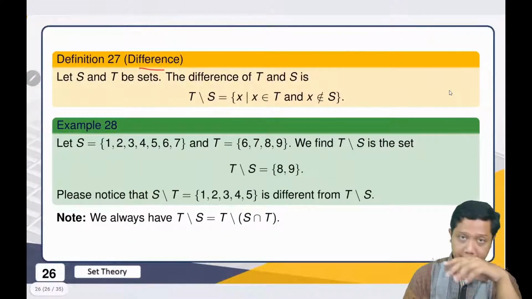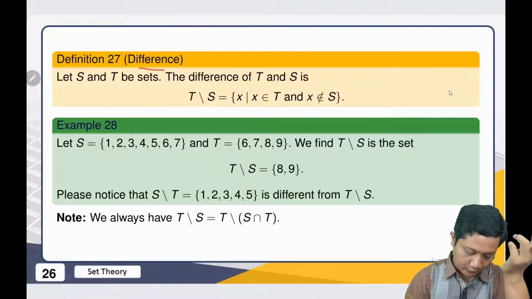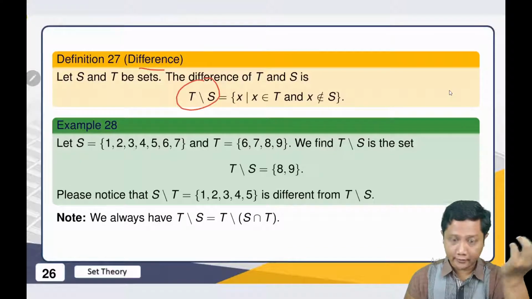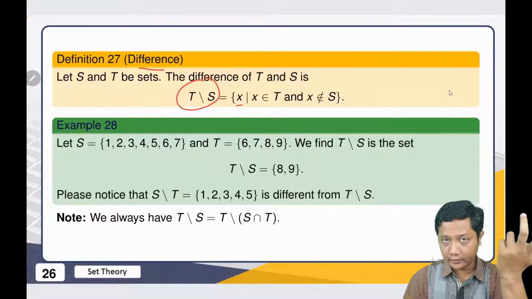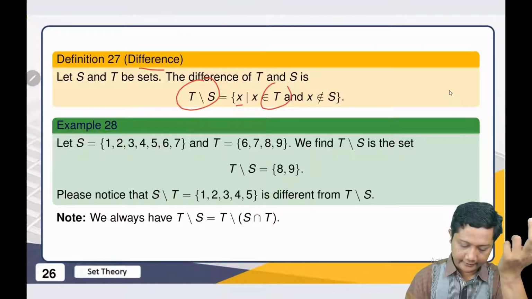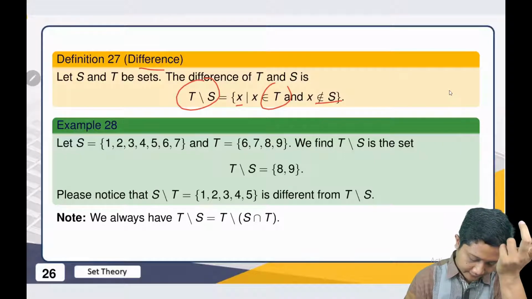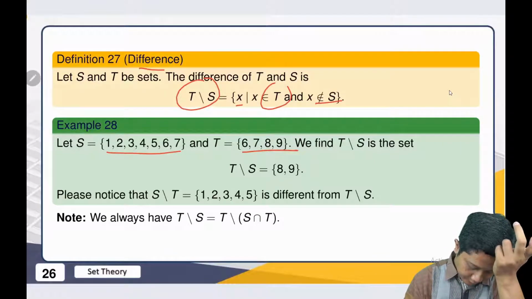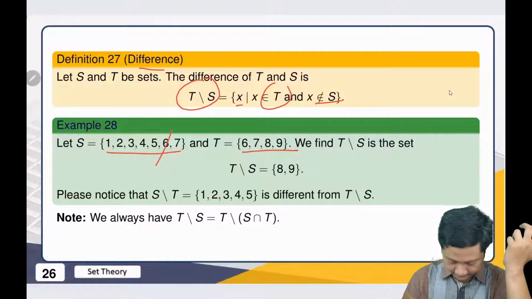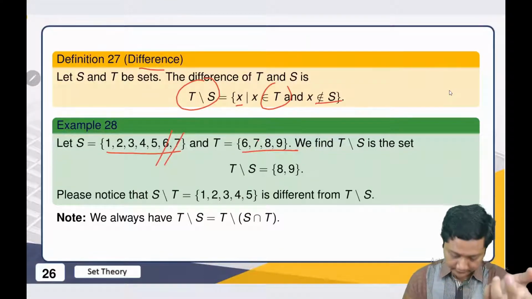And we also have the difference. What is the meaning of the difference of two sets? We collect all elements in T, but not in S. For example, if we have this S, this T, so 6 is in T, so we throw it out. And then 7 is also in T, so we also throw it out.